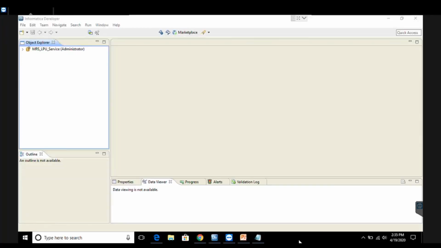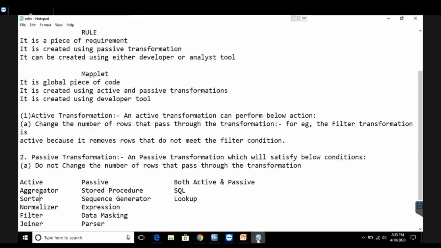Today in this video, we are going to learn about a very important topic from the aspect of data quality, that is rules. Before beginning with the practical, we should know the basic information about a rule, why we create a rule and how it is created. So rules are nothing but a piece of requirement to do a specific task.